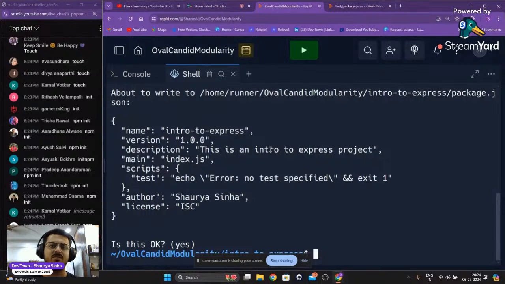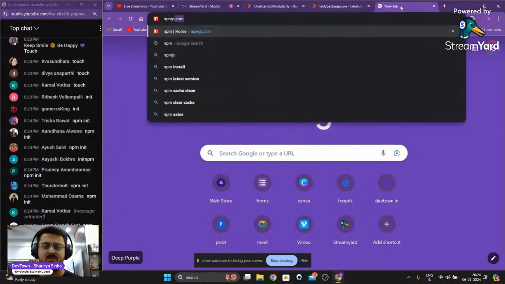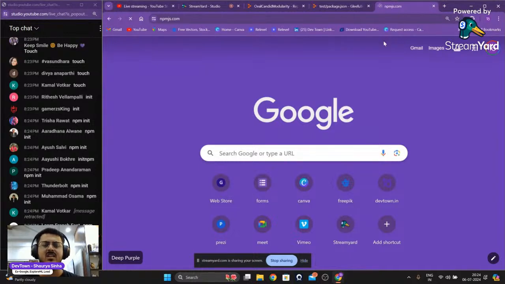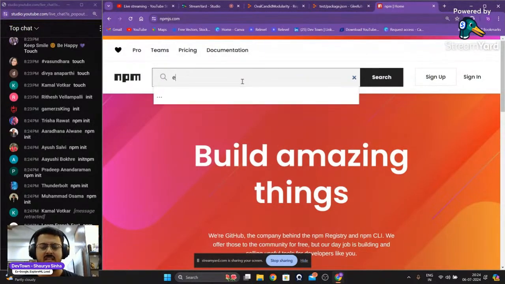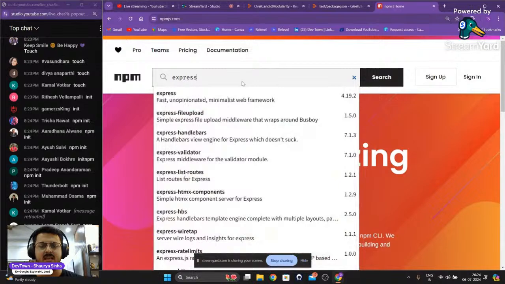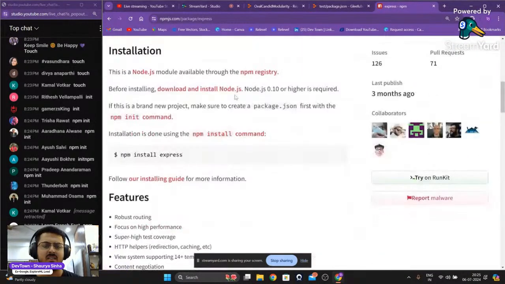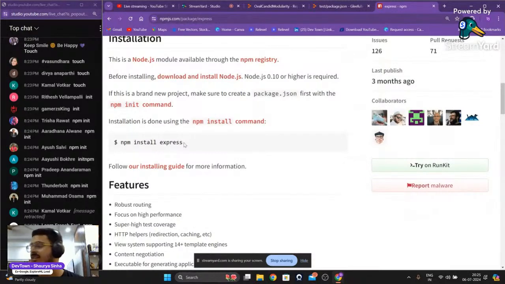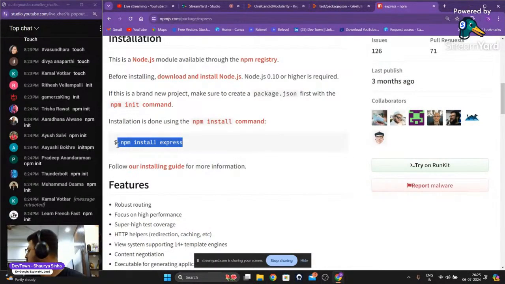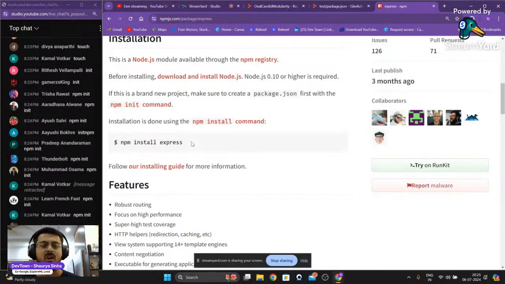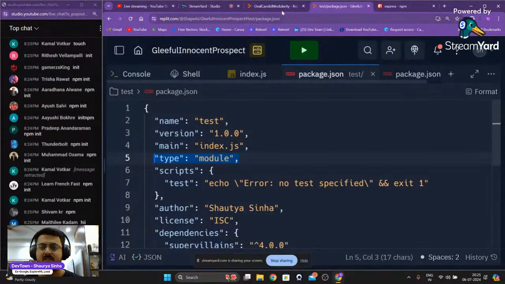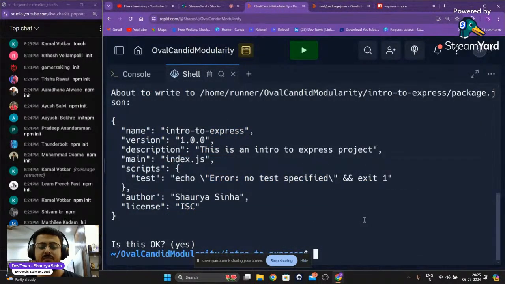Now to use Express, we need to install Express. So we can go to npmjs.com, guys. We can search for Express right over here. Express, that is the first one, as you're able to see. This is the Express installation. We are having npm install express. So I'm just going to copy paste this. I don't want to write it once again. I'll just press control C and then control shift V.